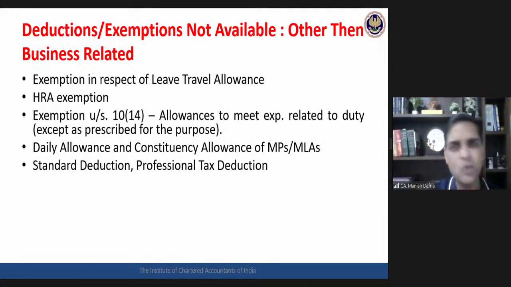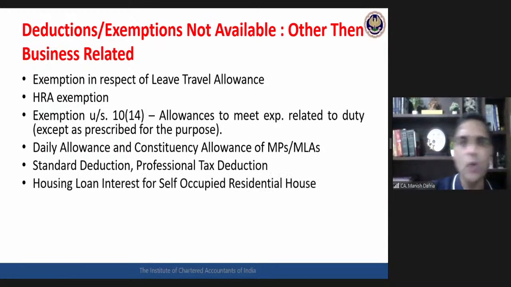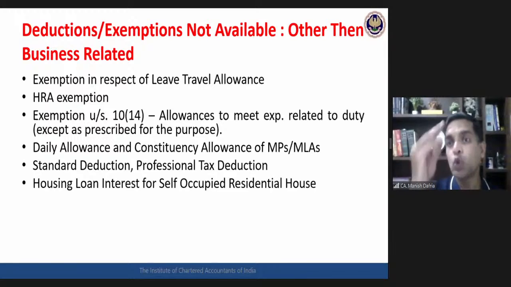So with respect to my salary income, these are the various deductions and exemptions which are not allowed. From an examination perspective, HRA and the standard deduction, these two are very, very important. These two would not be available. Then coming to house property, the 2 lakh interest deduction with respect to a self-occupied residential house is not allowed.